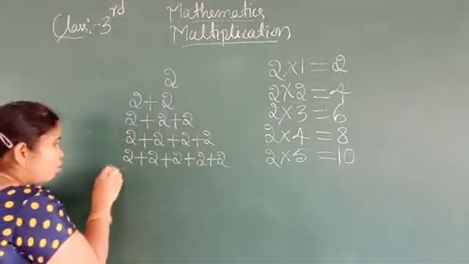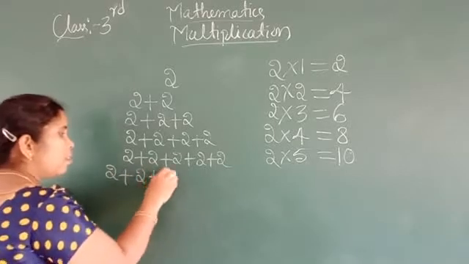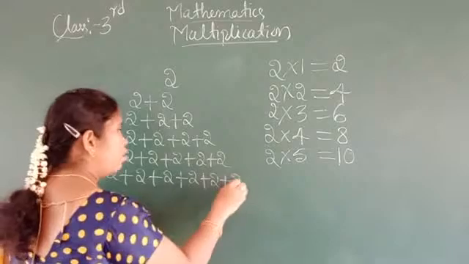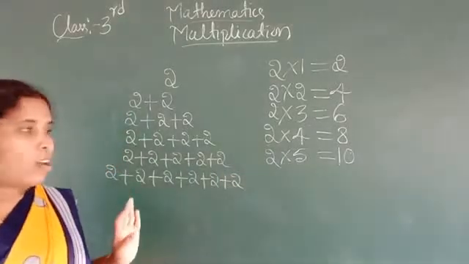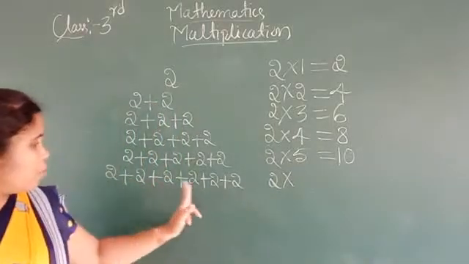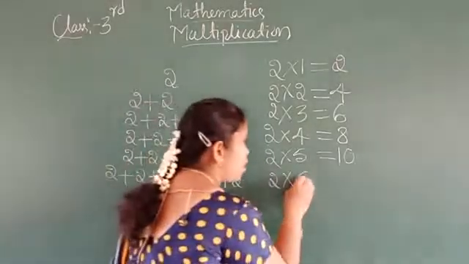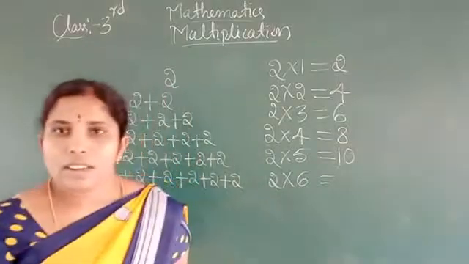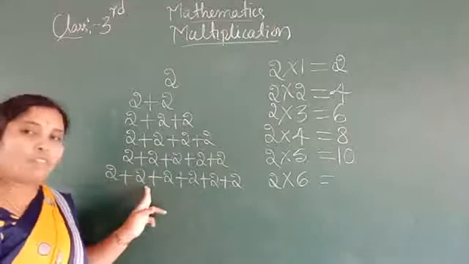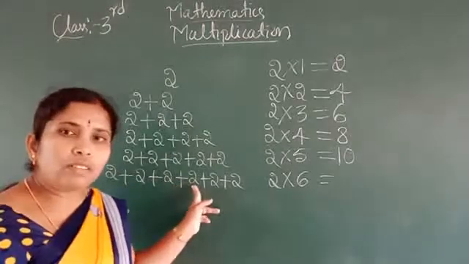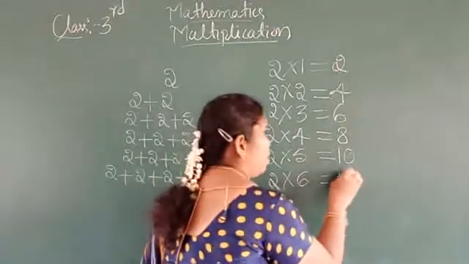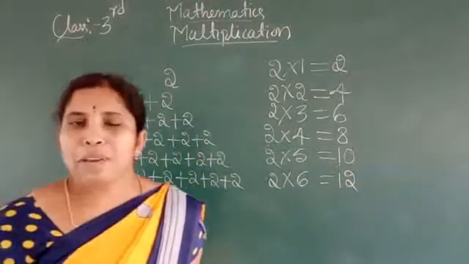Then 2 plus 2 plus 2 plus 2 plus 2 plus 2. How many times is 2 here? 1, 2, 3, 4, 5, 6. 6 times. Okay, so 2 plus 2, 4, 4 plus 2, 6, 6 plus 2, 8, 8 plus 2, 10, 10 plus 2, 12.